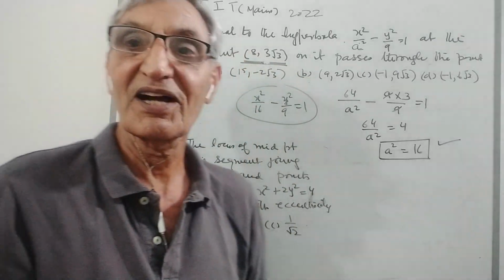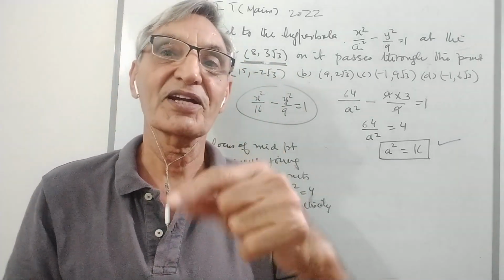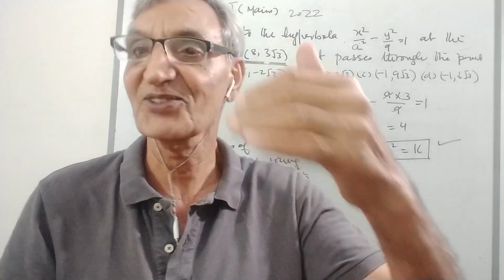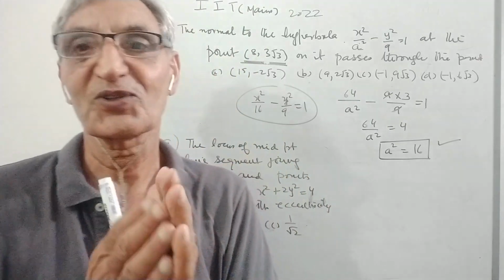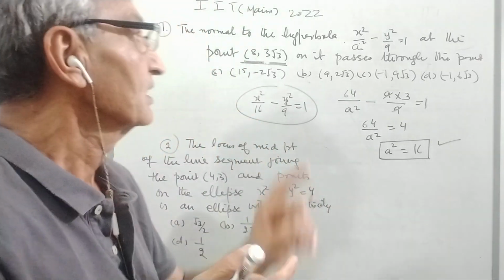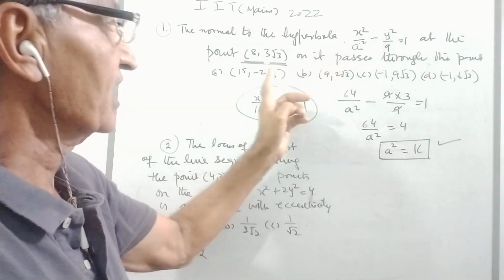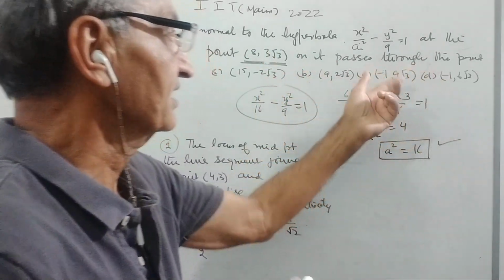Now the first concept is that the normal has been drawn from a point on the hyperbola, therefore this point lies on the hyperbola, and you have to be clear about it. Second, now that we have the equation of the hyperbola, we check which point is going to satisfy the normal.